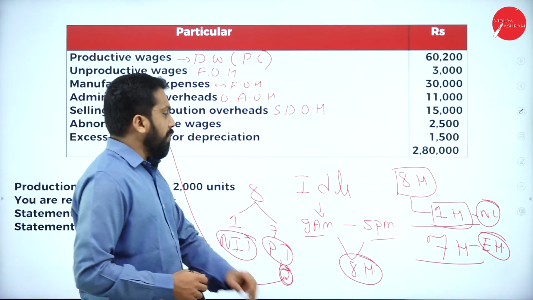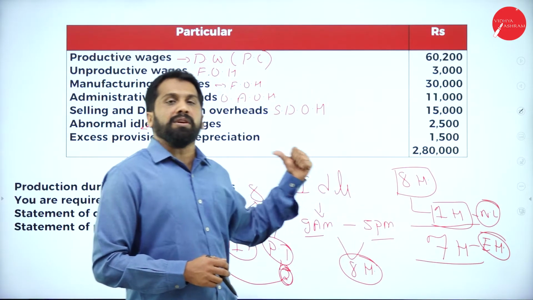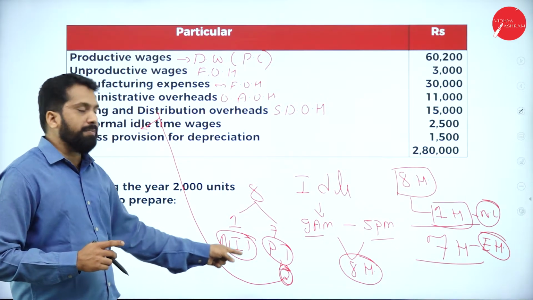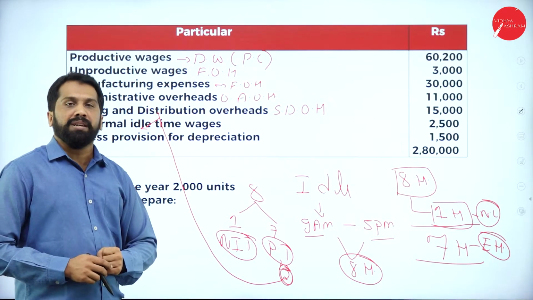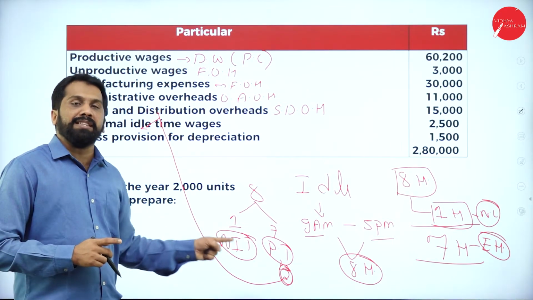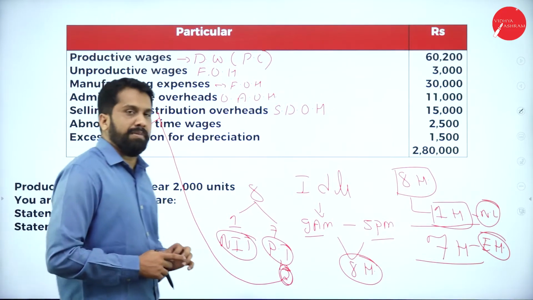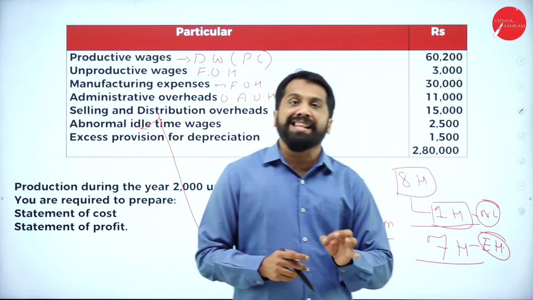Hope you are clear. What is idle time? You understood. What is abnormal idle time? You understood. Now, what are effective or productive hours? That also you understood. Remember why I spent time on this: only for this point, because you have a chapter called labor.